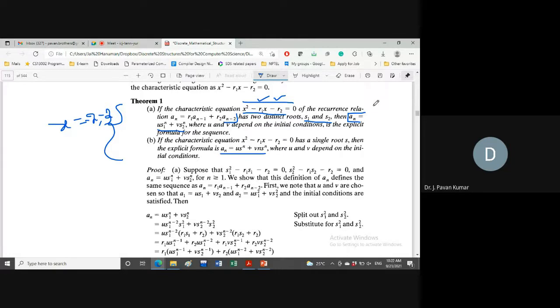This is about how we can solve a recurrence relation by converting it into an explicit formula. By using these theorems, we will solve some problems. Okay, no need to worry. I will elaborate on this particular one in the next class.